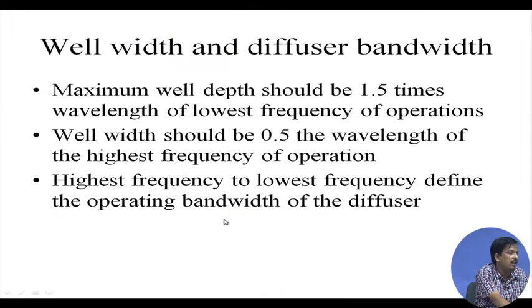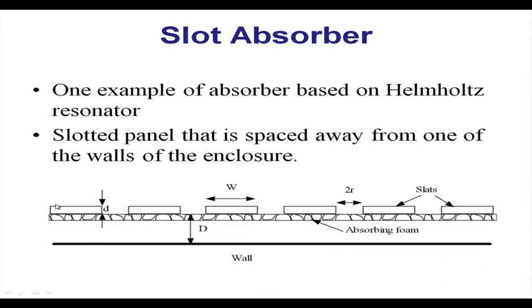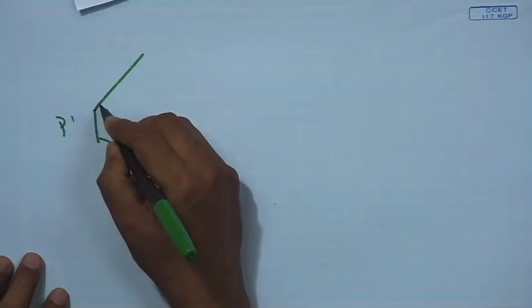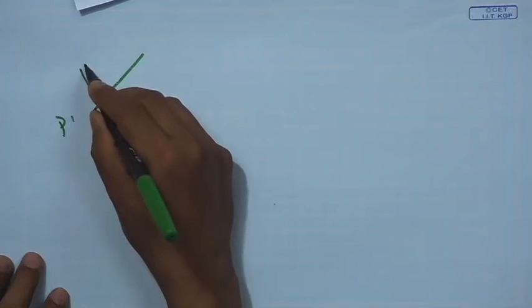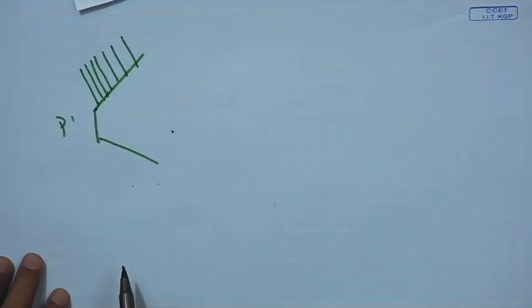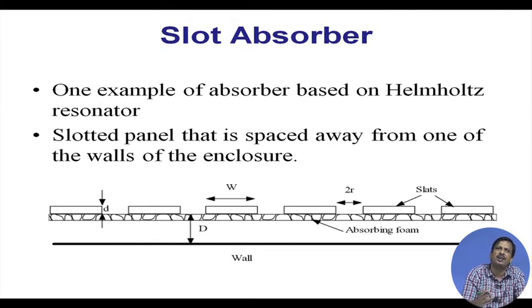Okay. Then there will be a wall width and diffuser bandwidth. If you see, there is a slot like this on the wall, and we put a slot diffuser. If you see the auditorium, at the front part just close to the stage, there is a wooden slot placed on the wall. The slot width and depth are not random, they have to be designed based on the requirement.